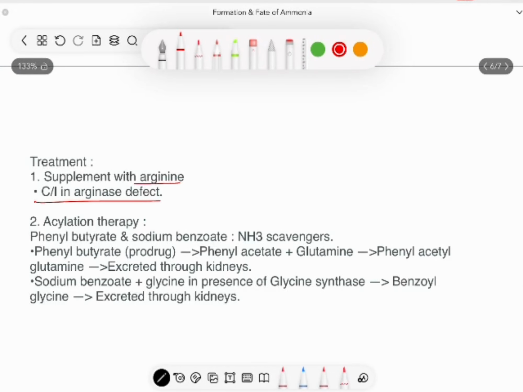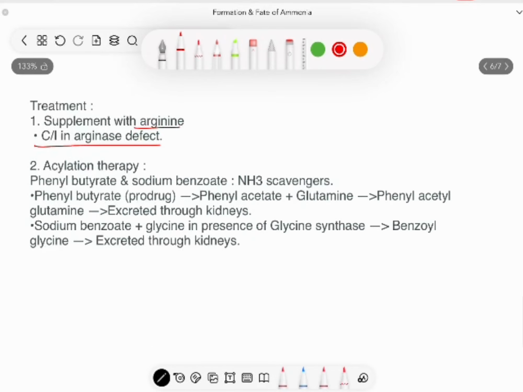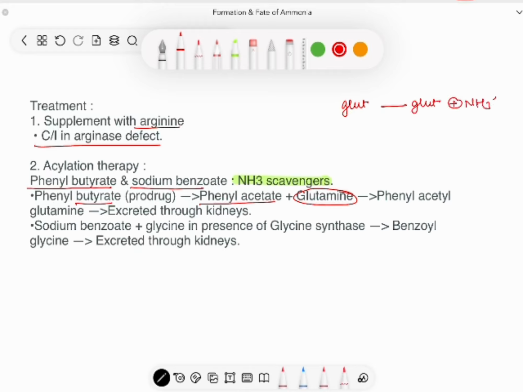Also, we may use acylation therapies in which two compounds, phenyl butyrate and sodium benzoate, both of which are ammonia scavengers, may be used. Phenyl butyrate is a prodrug. In the body, it is converted to phenyl acetate. This phenyl acetate combines with glutamine. Why glutamine? Because glutamine can be converted to glutamate plus ammonia. Hence, glutamine is the source of ammonia in a carrier form. Phenyl acetate combines with glutamine and forms phenyl acetyl glutamine. This can be excreted through the kidney. Hence, large amounts of ammonia will be excreted outside.